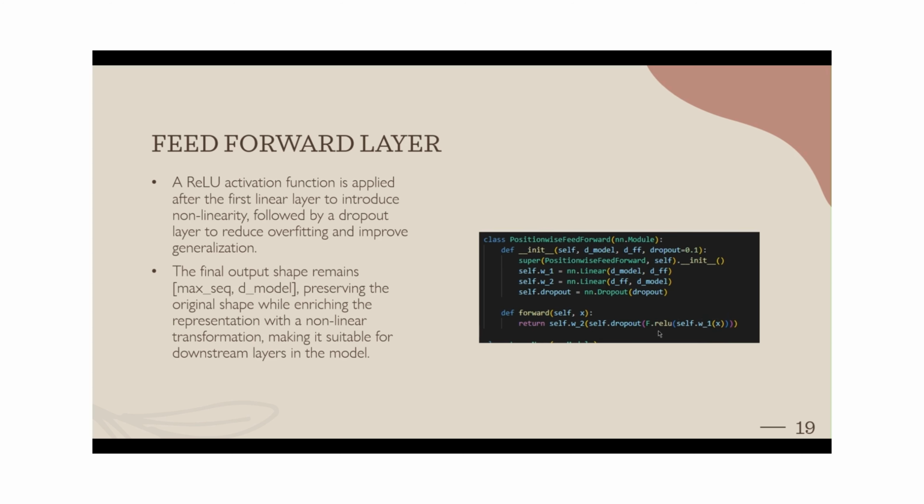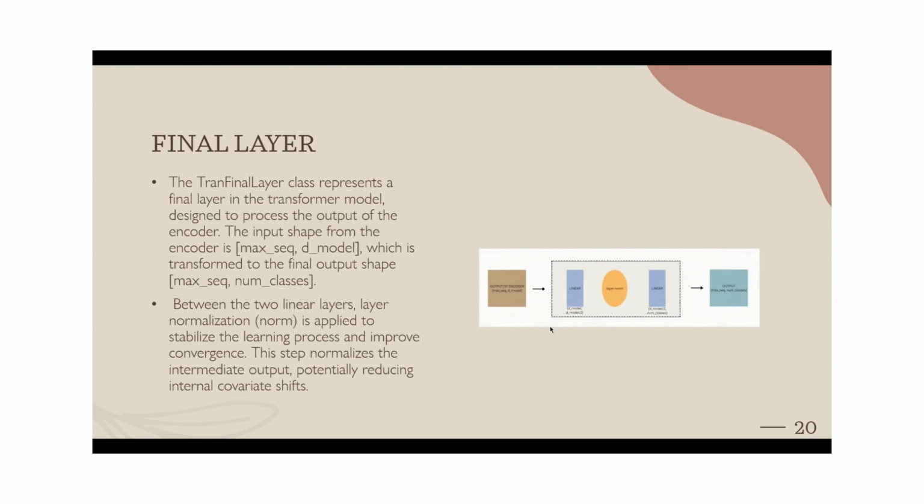The ReLU activation function is applied, and after that the dropout layer is applied. Then there is another linear layer, and this will be the output for the feed forward network. The process repeats until the number of stacked encoders is reached. At the end, there is a final layer, which consists of two linear layers and a layer normalization.